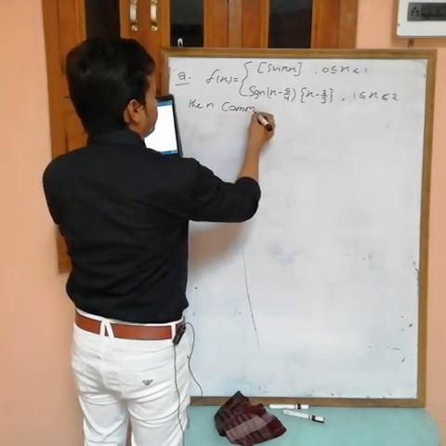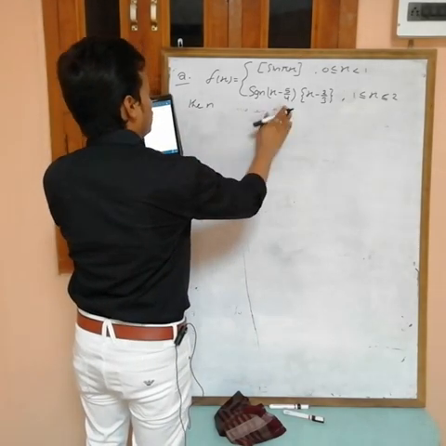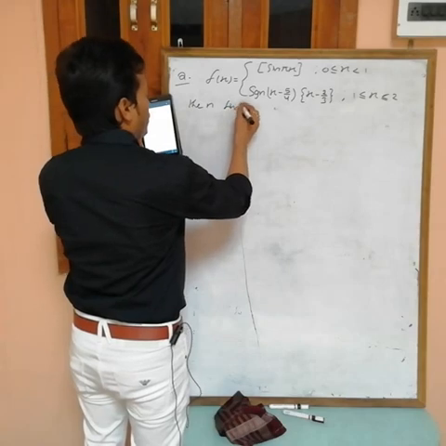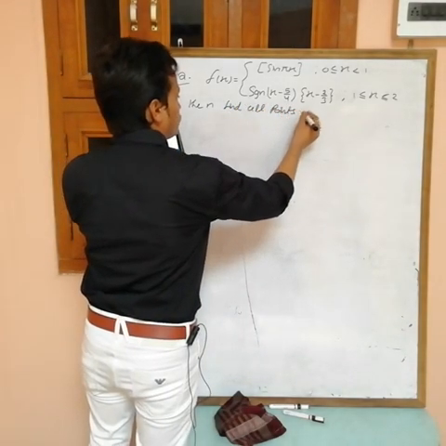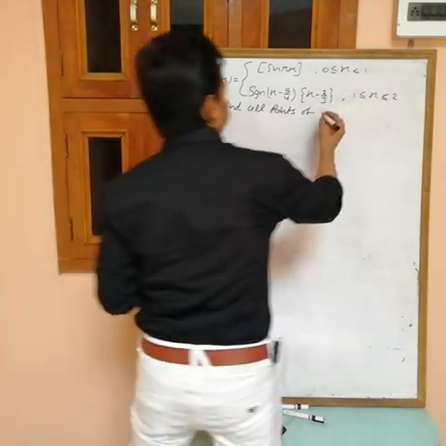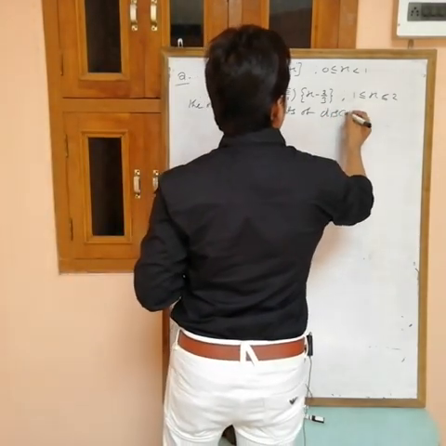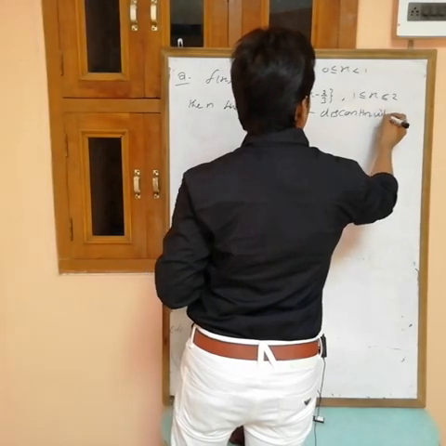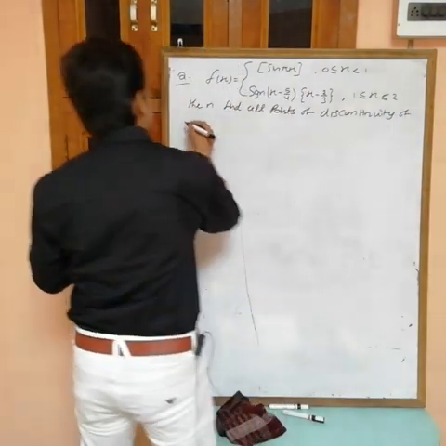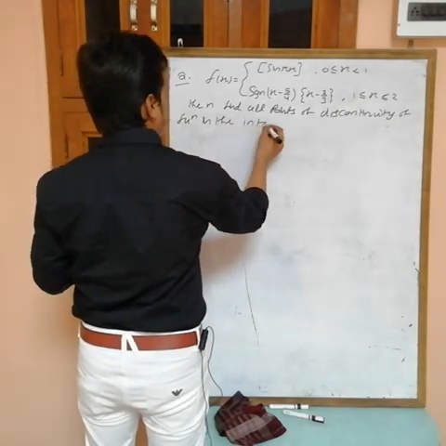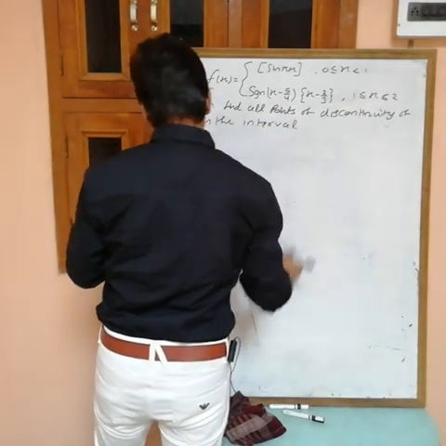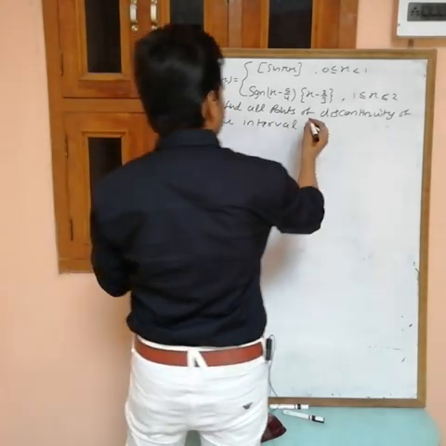Comment, or find all points of discontinuity of the function in the interval 0, 2.